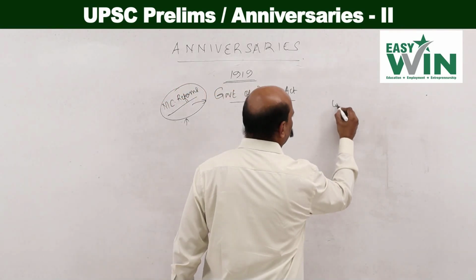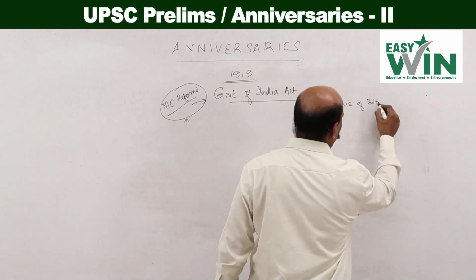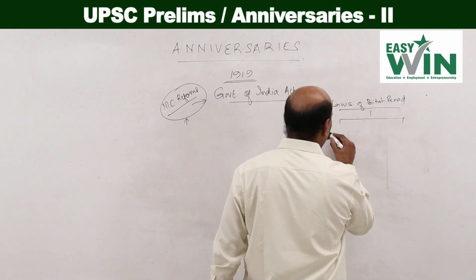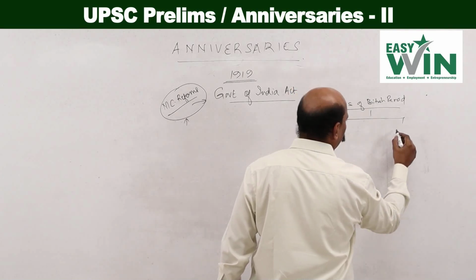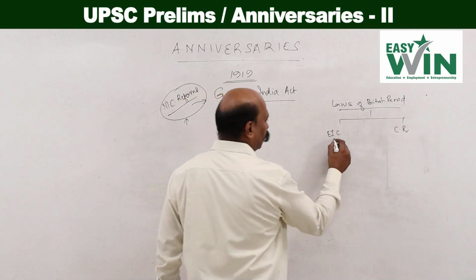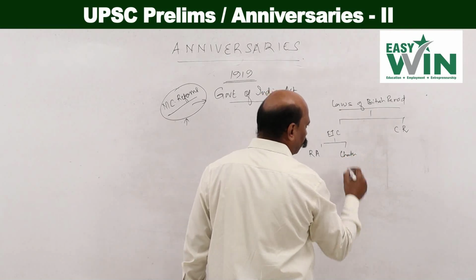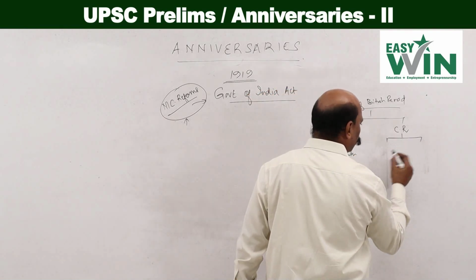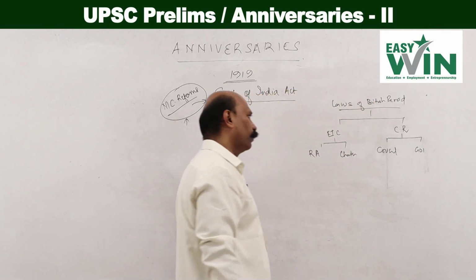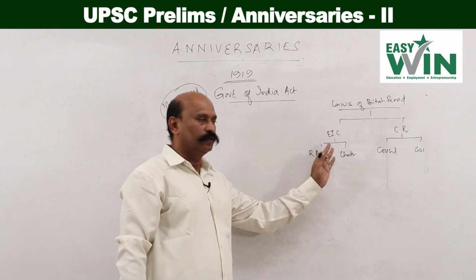can be divided into two: those enacted by the East India Company and those enacted during the Crown Rule. Those enacted during the East India Company are of two types: the Regulating Act and the Charter Act. And during the Crown Rule there are two: the Council Act and the Government of India Acts. Right? During the East India Company rule, there were two different sets of laws.